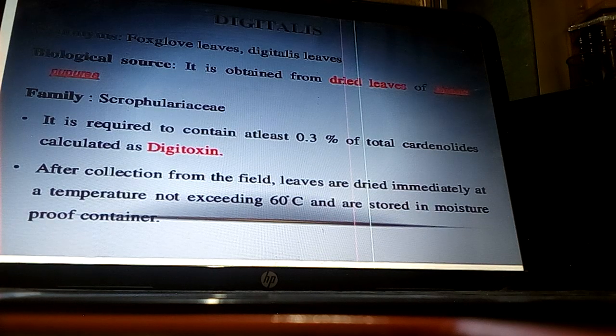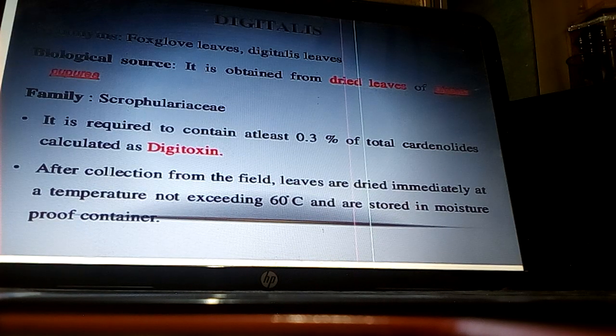Synonyms are foxglove leaves, digitalis leaves. Biological source: it is the dried leaves obtained from Digitalis purpurea, and the family is Scrophulariaceae. It is required to contain at least 0.3% of total cardenolides calculated as digitoxin.